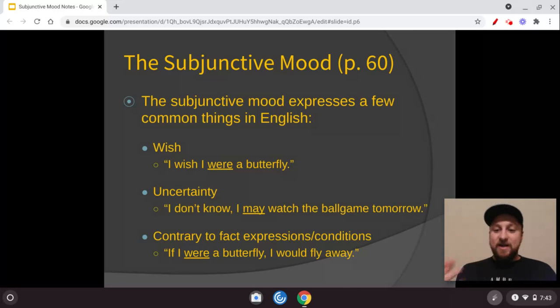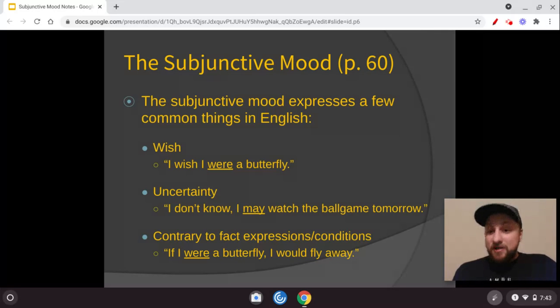One of the ways that stuck with me is that my Spanish teacher in high school called the subjunctive mood the make-believe form. Notice in English here, it's I wish I were a butterfly. It doesn't mean you're a butterfly, you just wish it. It's not something that's exactly real or true or a statement.